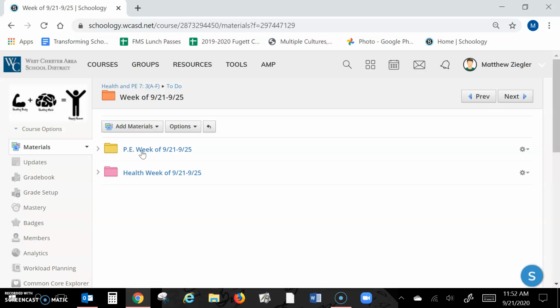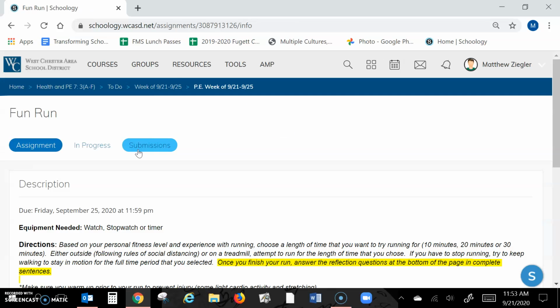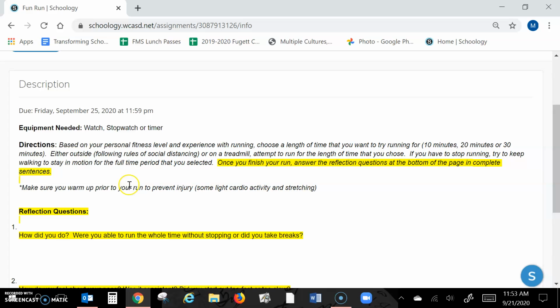Let's say we're starting off with our physical education activities. The first one being a fun run. When you click on the fun run, you will see directions for it right here. You need a watch, stopwatch, timer, just look at your clock in your house. Then you're going to choose a length of time that you're going to try and run consistently for, whether that be 10 minutes, 20 minutes, or 30 minutes. It can be outside, it could be on a treadmill. Please follow all social distancing guidelines.